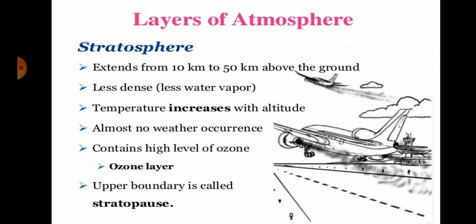Then the next one is the stratosphere. The stratosphere extends from 10 kilometers to 50 kilometers above the ground. It is less dense and contains little water vapor, and its temperature increases with altitude. So there is almost no weather, because weather occurs in the troposphere. It contains a high level of ozone, because the stratosphere holds the ozone layer, which is essential for absorbing UV irradiation from the sunlight. The upper boundary is called the stratopause.